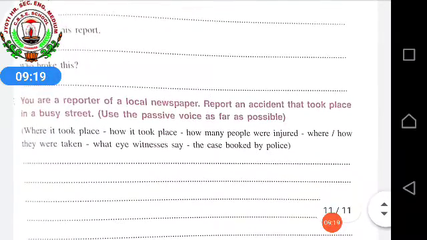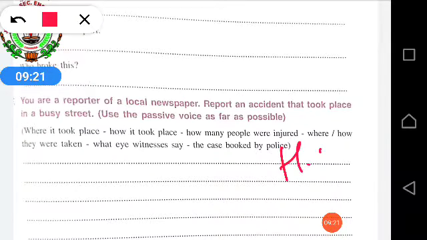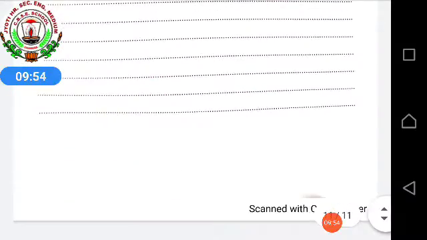And next, paragraph writing, this will be your homework. What you have to do in this: you are a reporter of a local newspaper. Report an accident that took place in a busy street. Use the passive voice as far as possible. They have given you hints: where it took place, how it took place, how many people were injured, where or how they were taken, what eyewitnesses say, the case booked by police. All these things you have to see and prepare this paragraph.